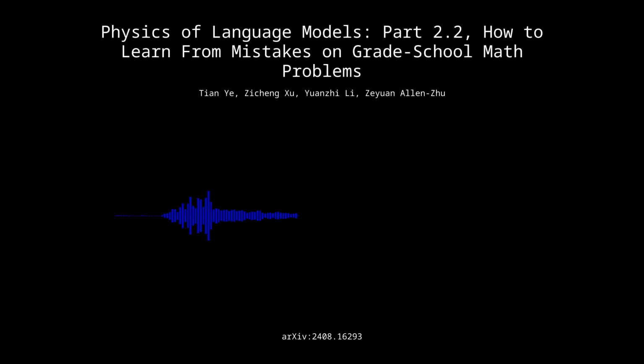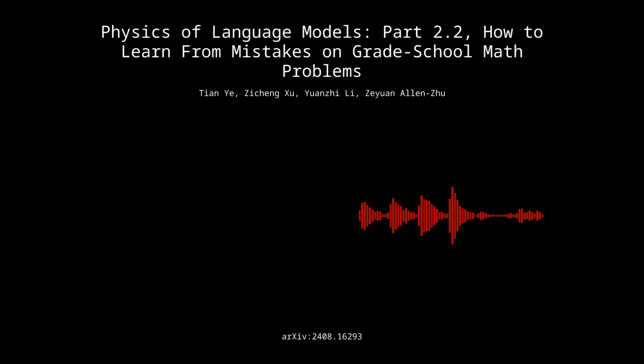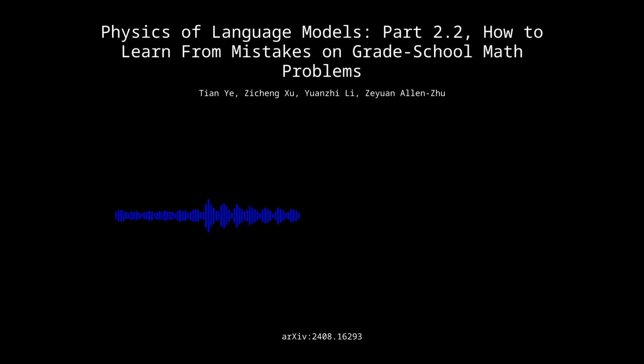Right. But surprisingly, it didn't really lead to big improvements. It seems like error correction is actually a pretty complex skill, and it might need deeper changes to the model's architecture or to the training process itself. So you can't just sprinkle in some retry data on top and expect the model to magically get better at correcting errors. Yeah, that's what it's looking like. It kind of highlights how complex error correction really is, and it shows that we need to do more research on how to really build it into the training process.